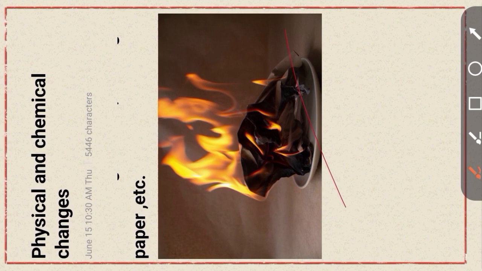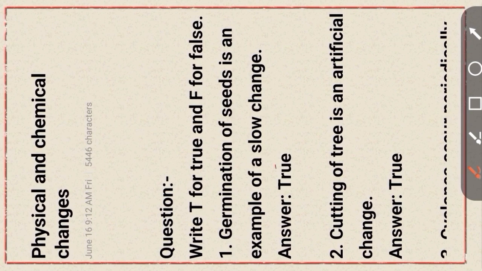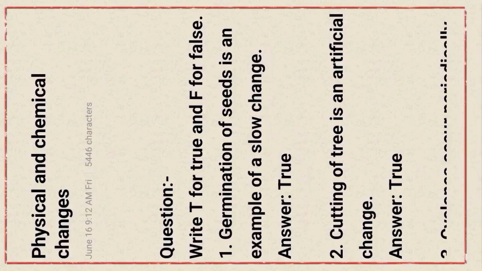Okay, my dear viewers, now we discuss the next part, that is the question answers. Okay, now write T for true and F for false. At first question, germination of seed is an example of a slow change. This statement is true. Okay. Next question. Cutting of a tree is an artificial change. This statement is true.